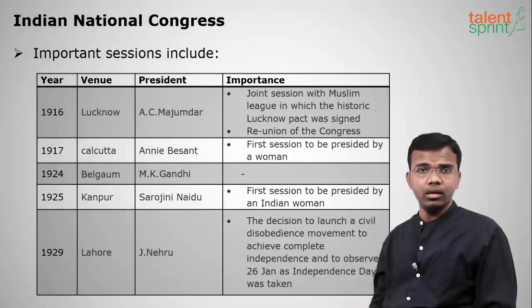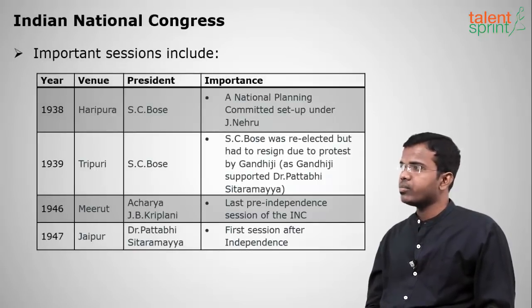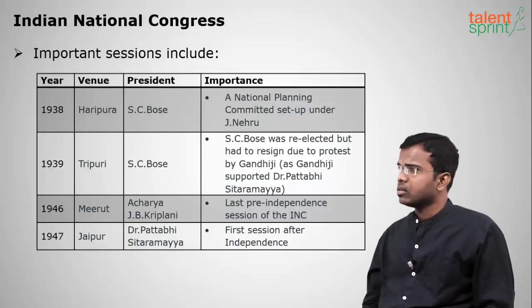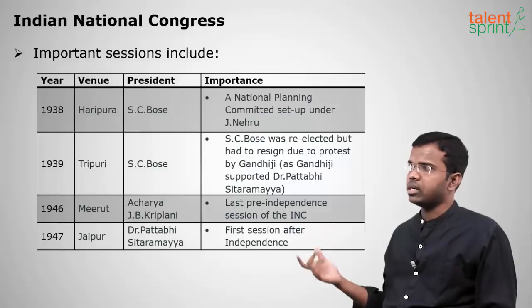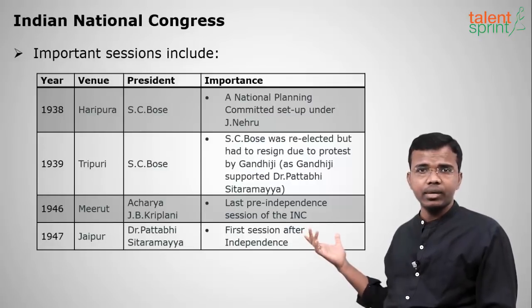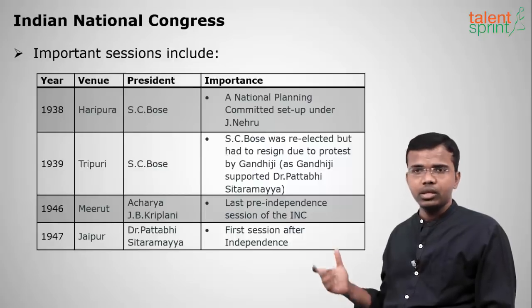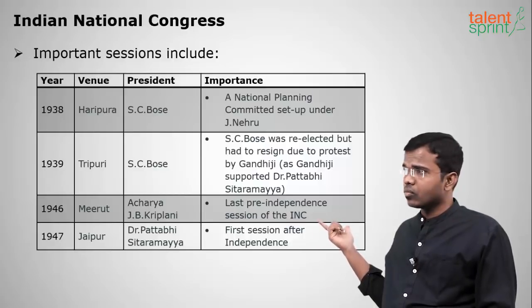Okay, this is a very repeated question in many general studies examinations. And the next important session is the 1938 Haripura session. Subhash Chandra Bose takes the lead. Okay, the National Planning Committee was formed under Jawaharlal Nehru. Next is the 1939 Tripuri session.